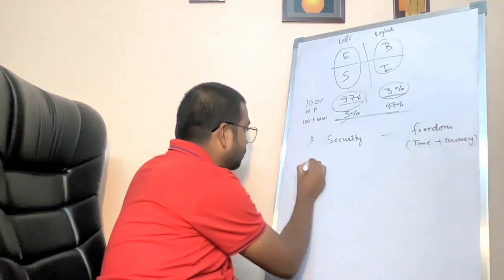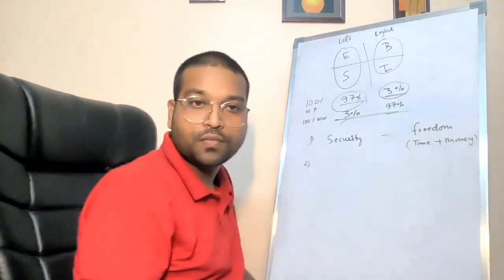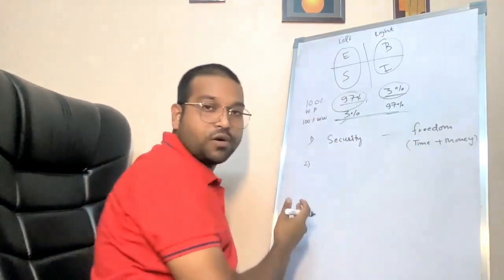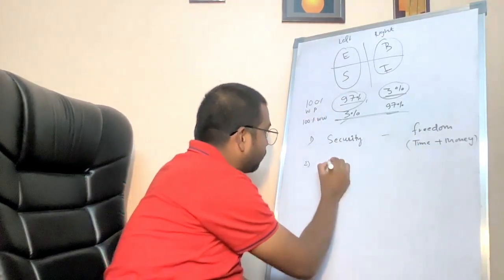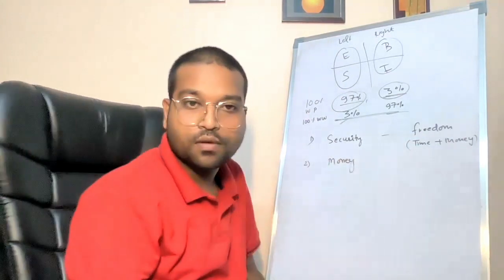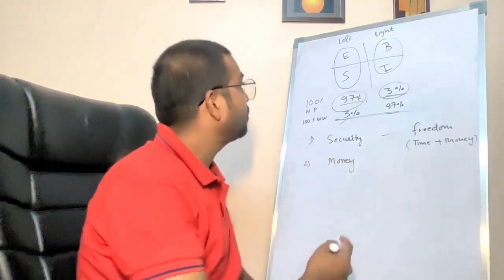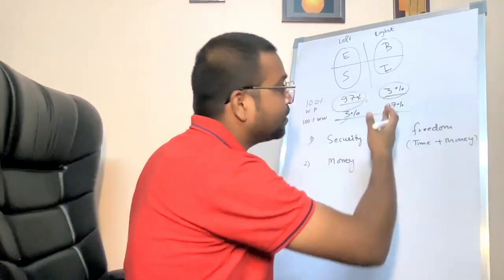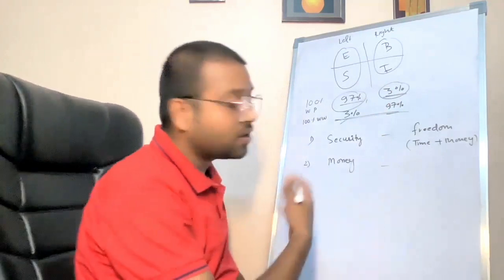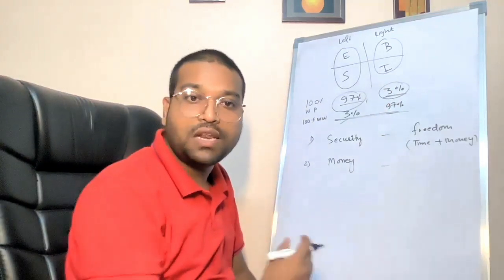Now, the second difference. The people who are on the left side of the quadrant work for money. But the people on the right side of the quadrant, for them, money works for them.